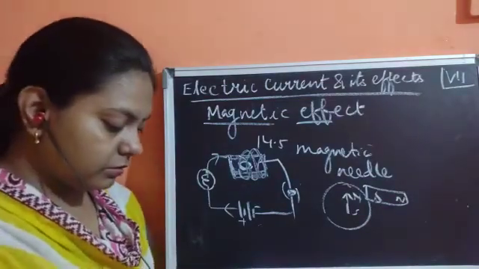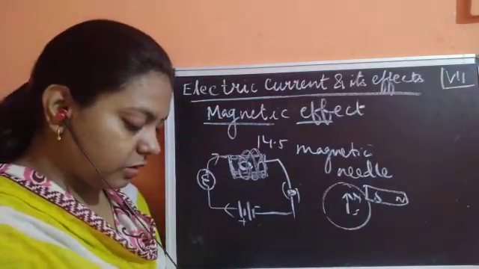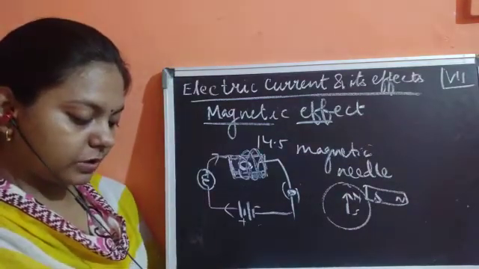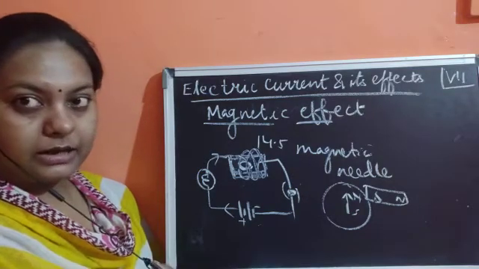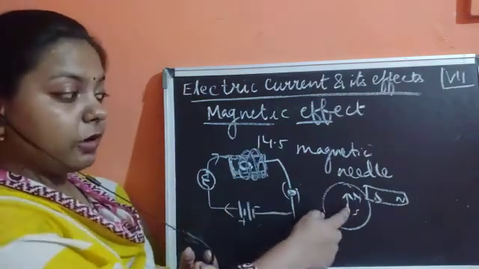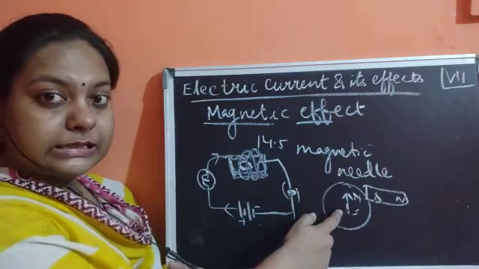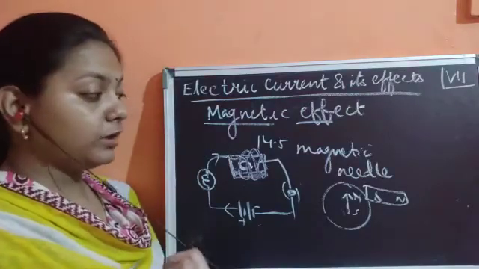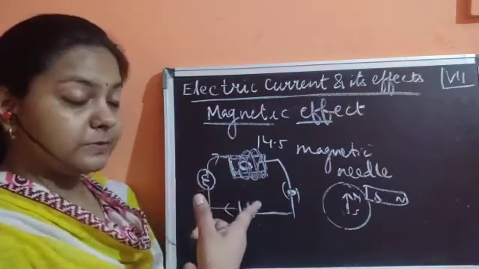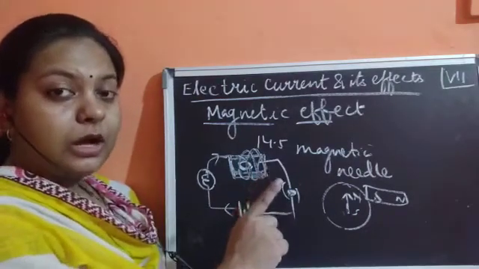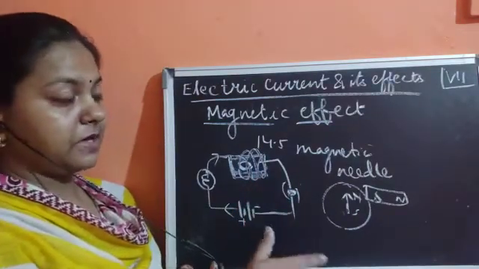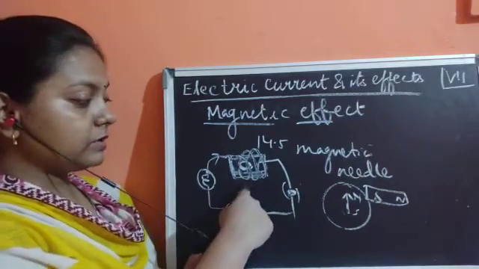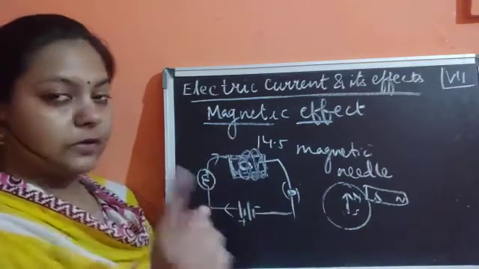Now, can you connect the two observations? The first observation is that when the current flows through the wire, does it behave like a magnet? Yes, of course, because we have already tested this compass needle: because of the presence of this bar magnet, this needle got deflected. Now, the same behavior is being shown by this electric current, because the wire was wound on the matchbox, but still it was not showing any deflection.